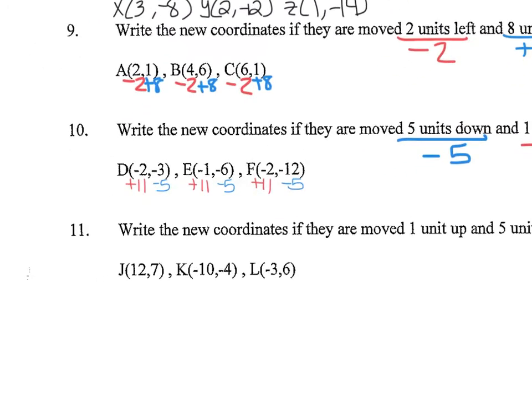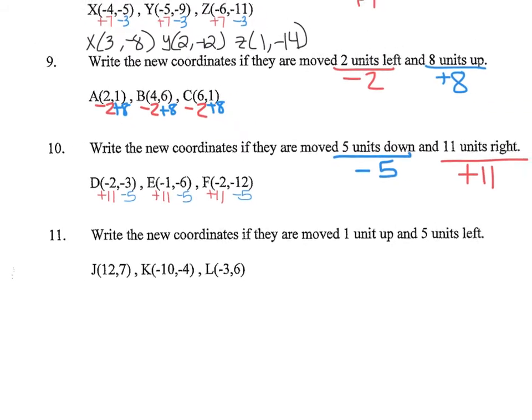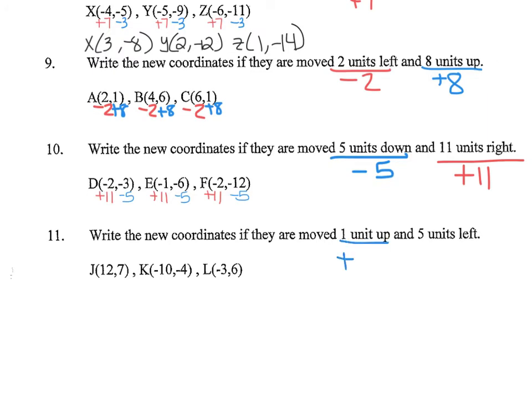And same thing on number 11, they flipped them around. So 1 unit up, that's plus 1. 5 units to the left, that's minus 5. But that's my x, that's my y. They flipped them around.